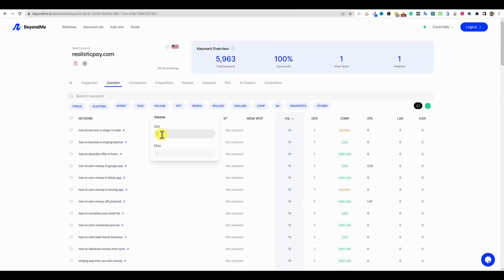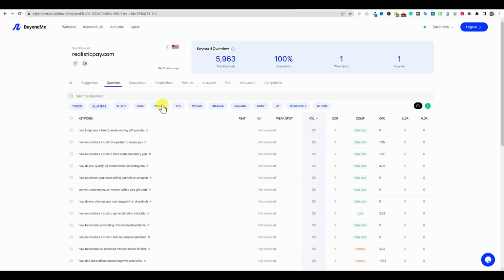So let's go with volume. The minimum volume I want is a 20. So let's go put that in right there. And then we do have the competition level, right? So let's go with, we want very low.